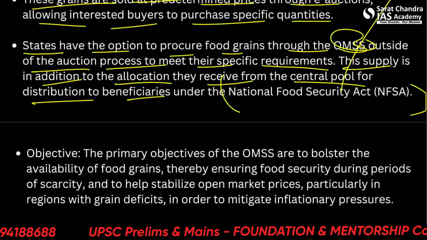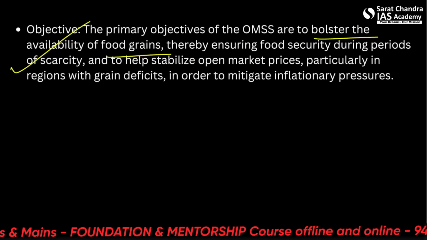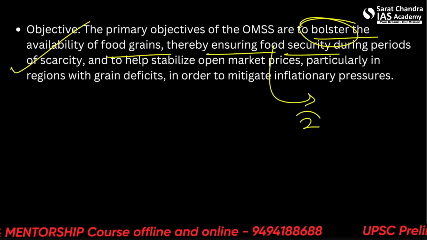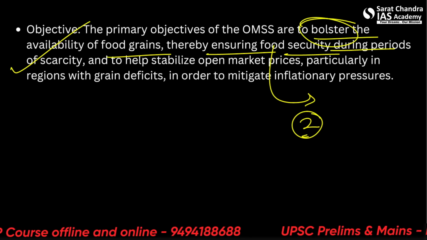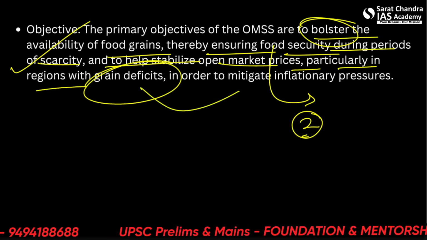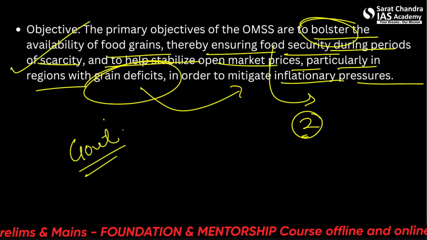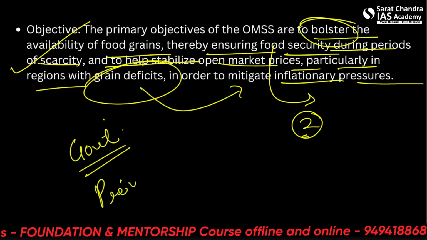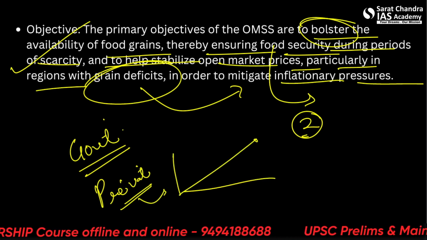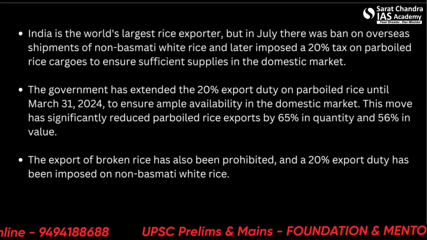So this relates to our food security lecture also. The objective is to bolster the availability of food grains. Bolster means to increase, thereby ensuring food security. Again, the term food security has come. We have already launched 2 lectures on this, which you can watch. It is meant for periods of scarcity and to help stabilize open market prices, particularly in regions with grain deficits, in order to mitigate inflationary pressures. Okay, so the government is doing the work here, not leaving it to private people, because private people will create an artificial shortage, leading to a rise in prices. So the government offers it at predetermined prices. All right, ensuring food stability.